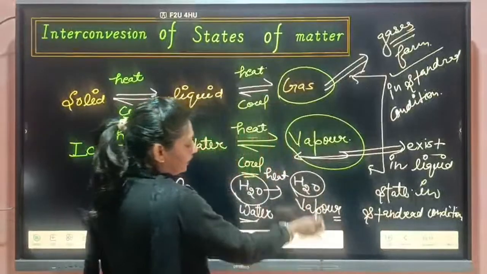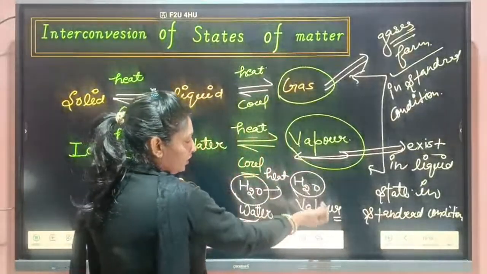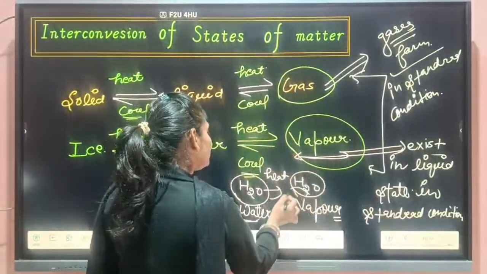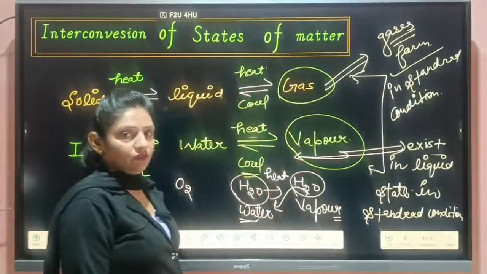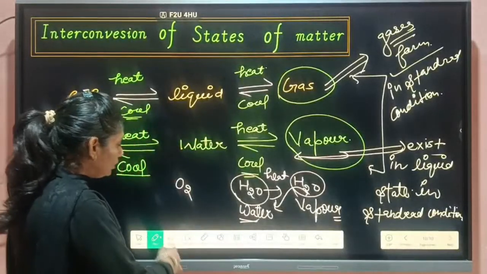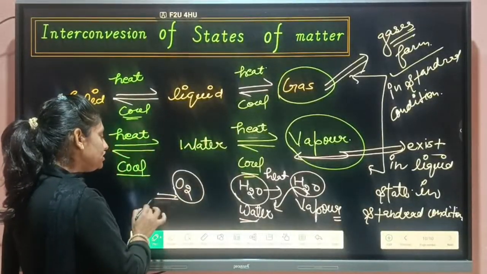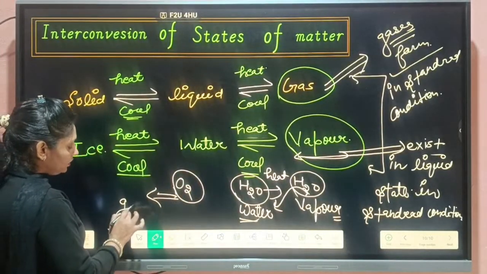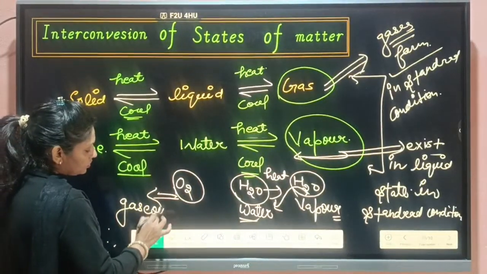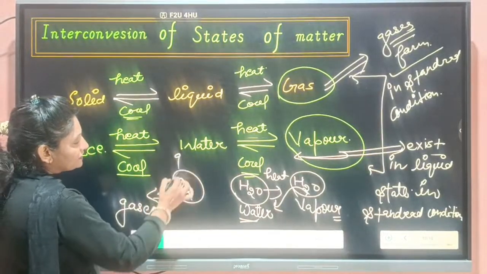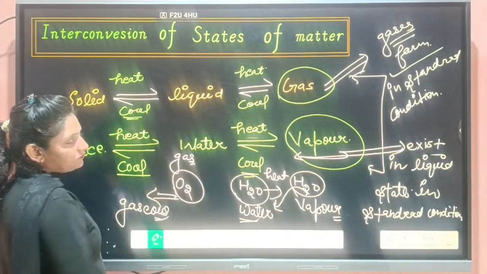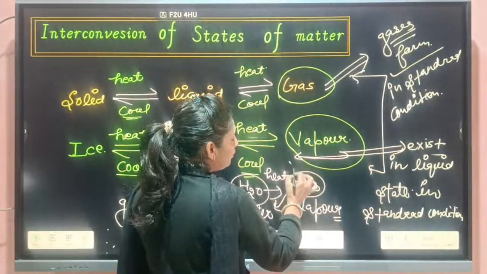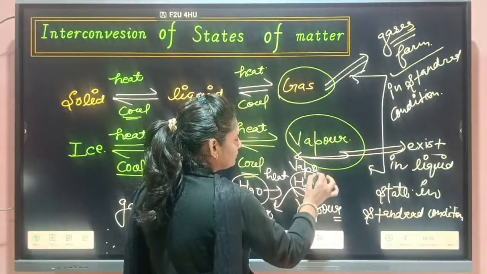But when they attain room temperature, further they get cold, then vapor converts into liquid. But oxygen at room temperature, at atmospheric pressure, also exists in the gaseous state. So here oxygen is the gas, but these steams are water vapor, not gas.